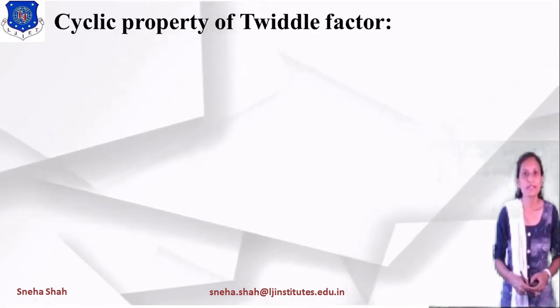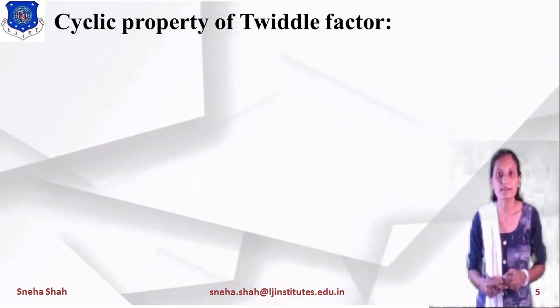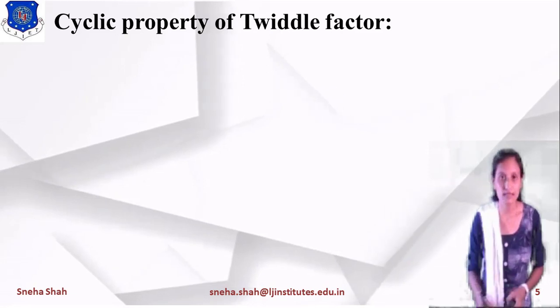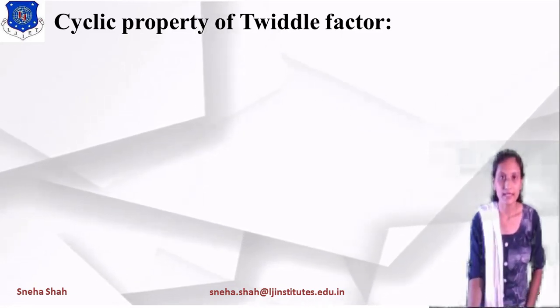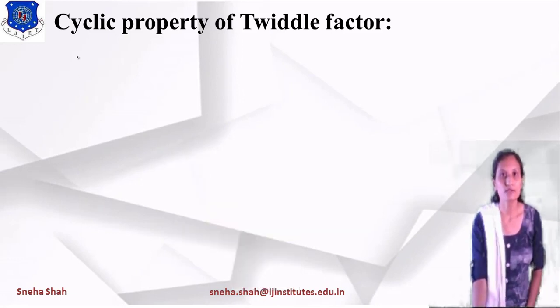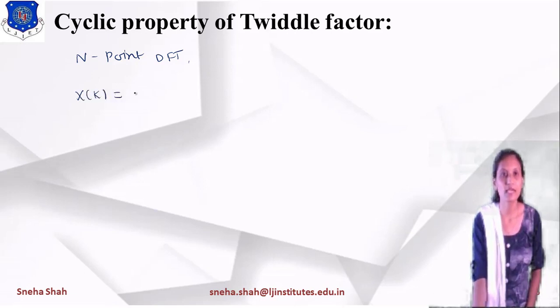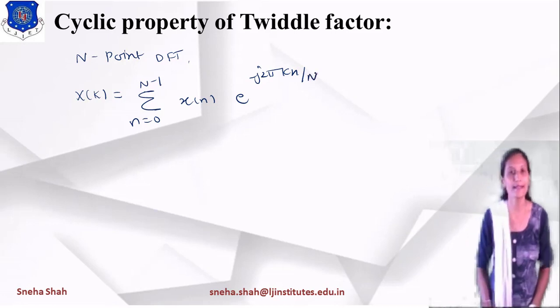Now the next point is the cyclic property of the twiddle factor. First of all, we define the twiddle factor. What is the twiddle factor? Suppose I write the equation of the N-point DFT. It is represented as X of k equals summation n equals 0 to N minus 1 x of n into e raised to minus j 2 pi kn by capital N, right?